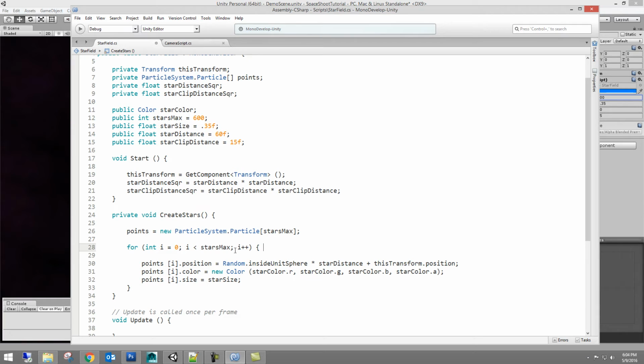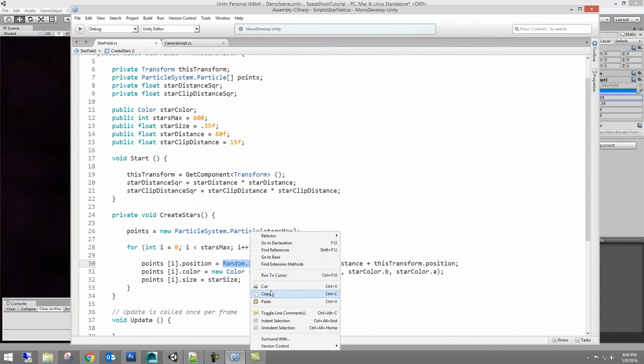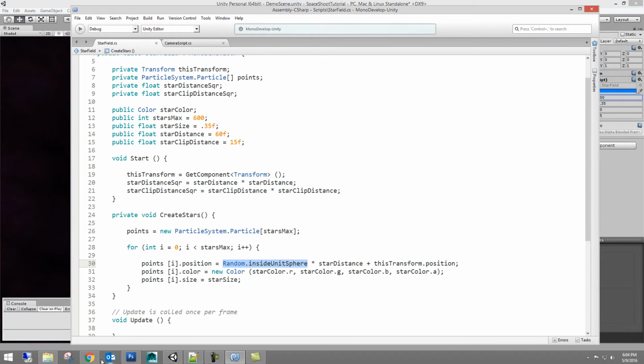So what that tells you is this for loop will loop through all the available stars that we have, and it'll stop once it's done that. Then we can say each one of these particles points, each individual one, which is I. The integer I here in this loop that it's looping through the max stars actually becomes a representation of each particle point. And so we say that one point in the loop, its position is equal to random inside unit sphere. And you can literally select this, copy it, and put it into Google, and look it up, but it just returns a random position inside of a sphere in Unity.